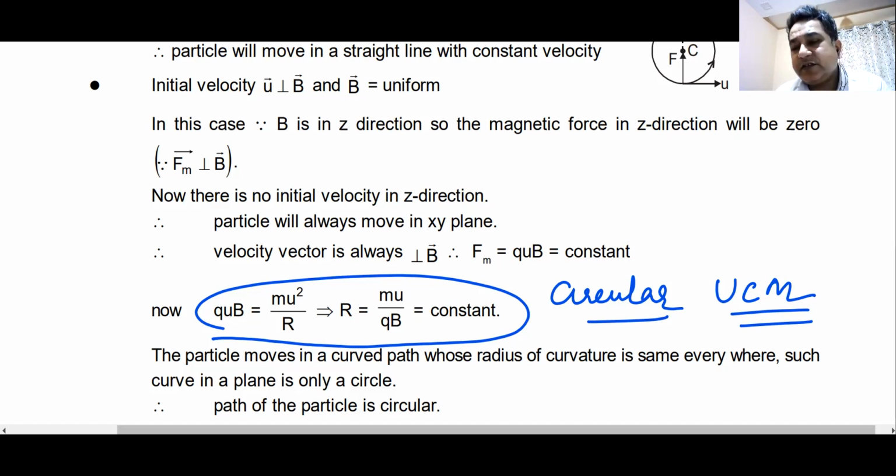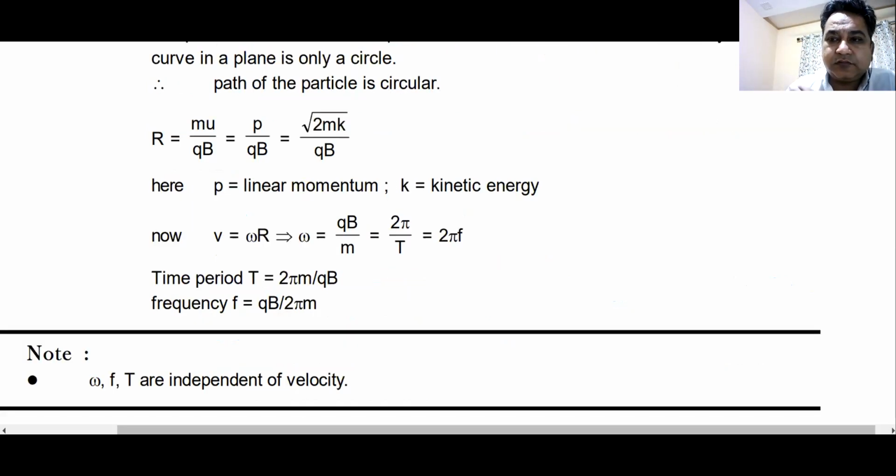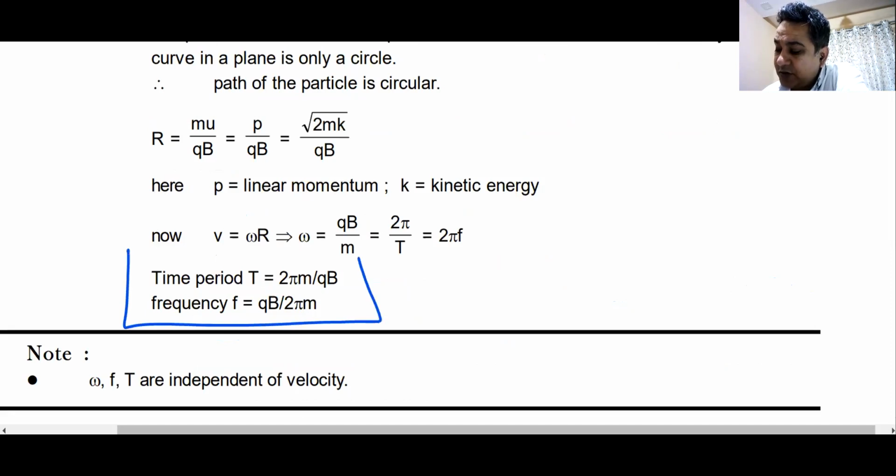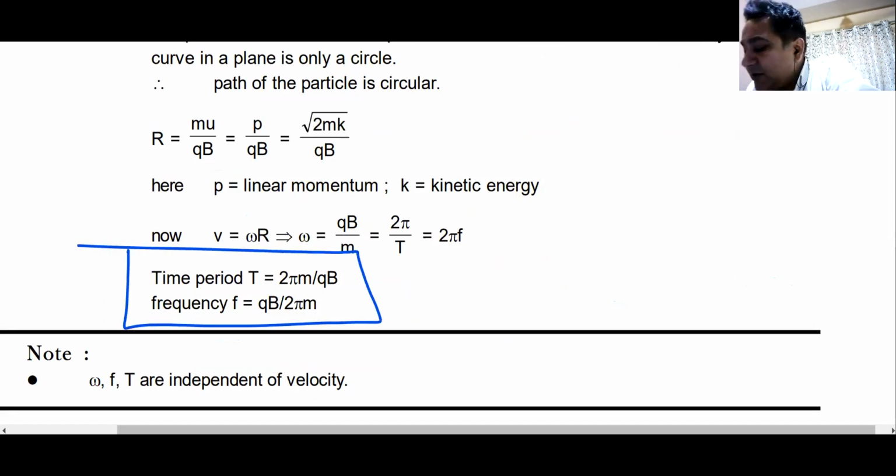As you can see here, the time period is 2 pi m by qB and the angular frequency here is qB by 2 pi m. They are independent of velocity. This frequency is also known as cyclotron frequency because your cyclotron works on it. Yes or no?